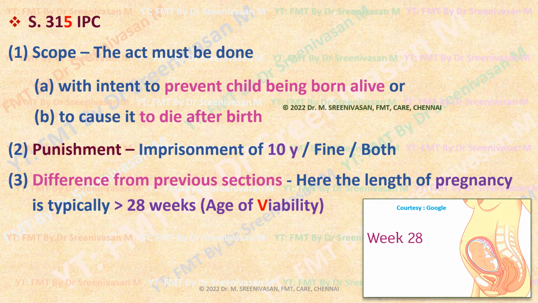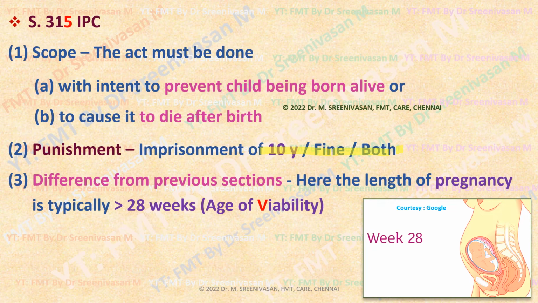Here the punishment is 10 years or fine or both. How it differs from section 312 or 313 is that here the duration of gestation is above the age of viability, that is above 28 weeks.